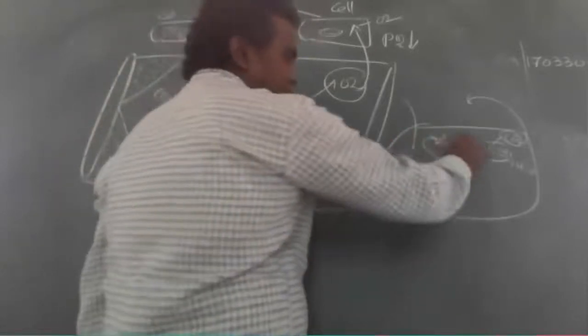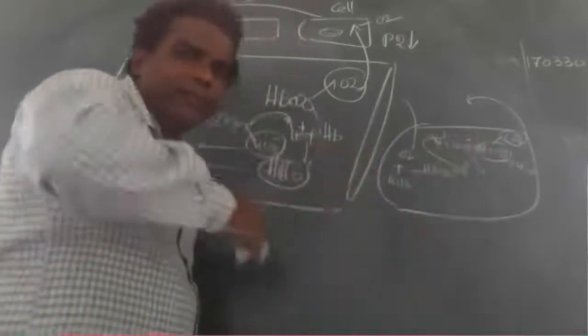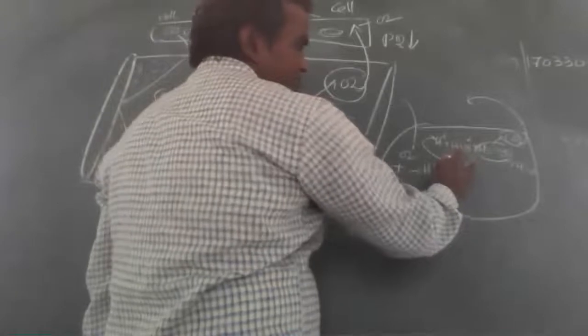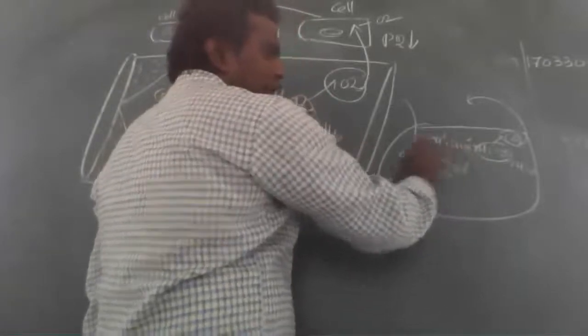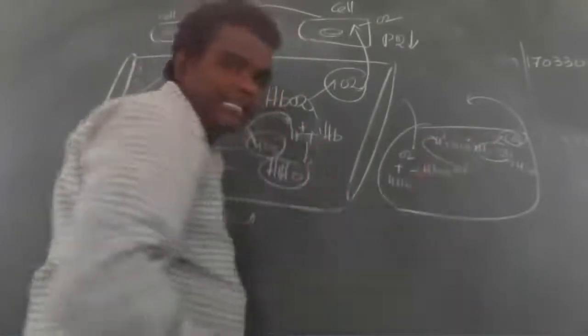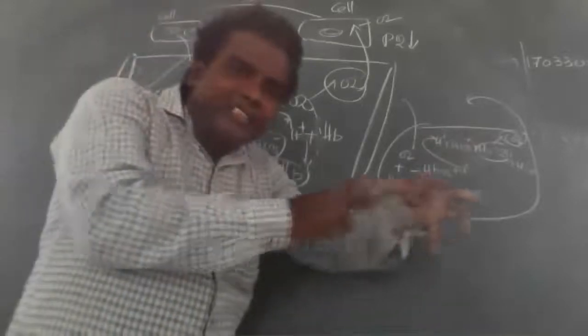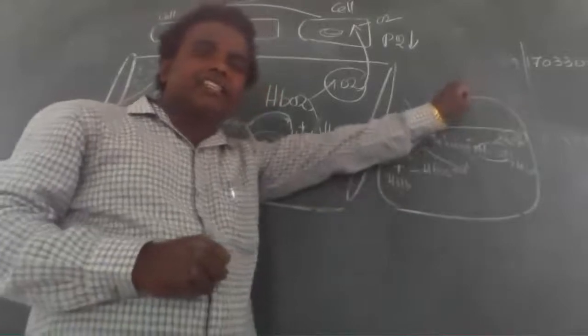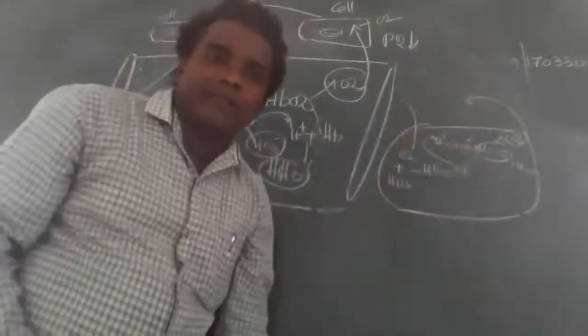These bicarbonates are free in the lungs' blood to bind with hydrogen ions in the form of carbonic acid. This carbonic acid immediately dissociates. Carbon dioxide and water are released. This carbon dioxide enters the lungs and is removed outside by the expiration process.